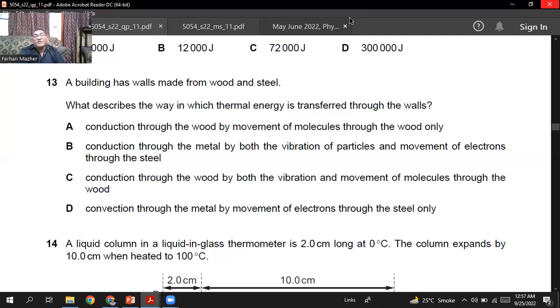Conduction through the wood by both the vibration and movement of the molecules through the wood. In the wood, we don't have the electrons which can move around. Free electrons are not available in the case of the wood. Convection through the metal by movement of electrons through the steel only.